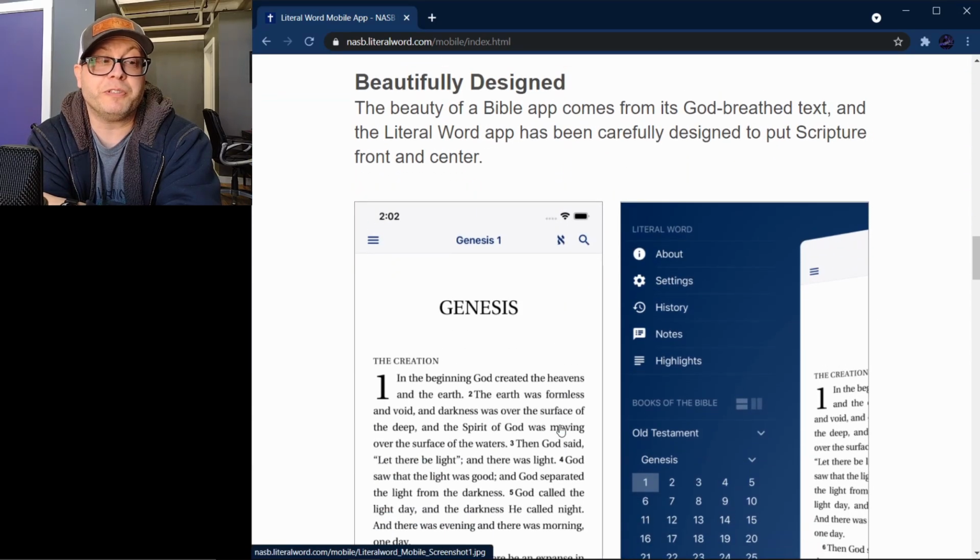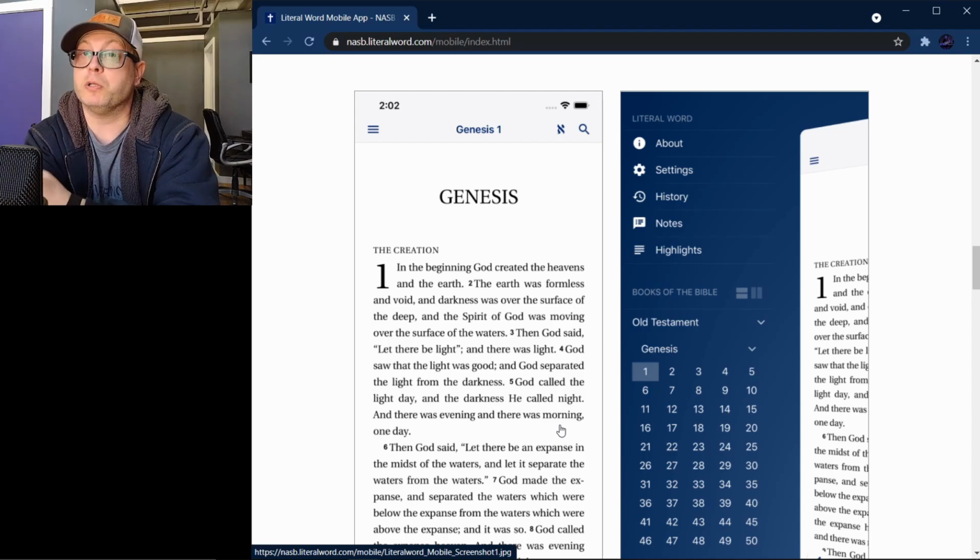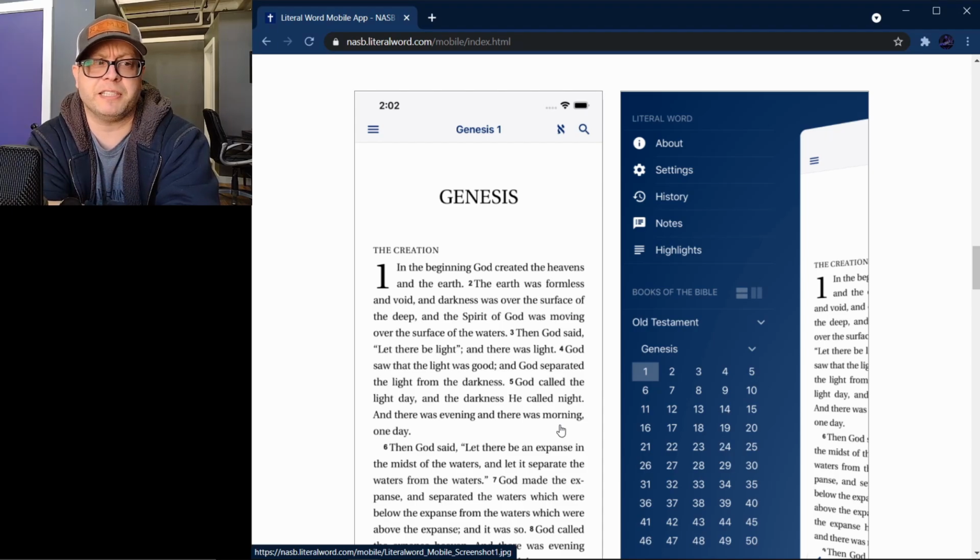It says it's beautifully designed, and I have looked at this app. It is actually really beautifully designed, and I just love the way this whole thing is formatted. So I think if you look this up, if you haven't seen this yet, and you like a more literal translation, or even if you typically use a more dynamic translation, I think it's good to have a literal translation to compare to. So this app is really designed for that.